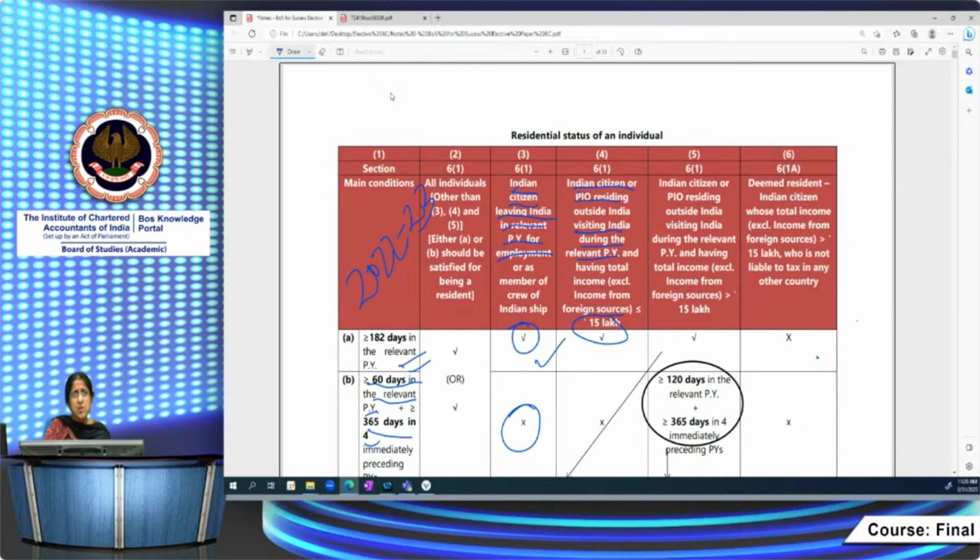And they are living outside India. They are coming to India for a visit. In that case, it's a visit, not returning permanently. They are visiting India. So in such a case, and their total income, excluding income from foreign sources, is lesser than or equal to 15 lakh.